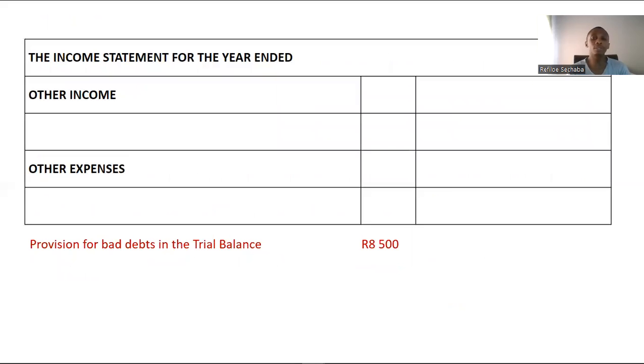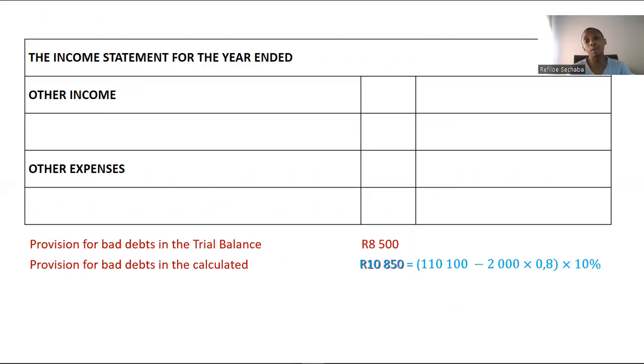So our provision in the trial balance is 8,500. Our provision that we calculate at the end of the year will be 10,810. How did I calculate it? I took 110,100 and I minused 80% of 2,000. That is 80%. The 80% is the amount that I did not receive. Okay, now the difference will be the one that I multiply by 10%, and that will give me 10,810.